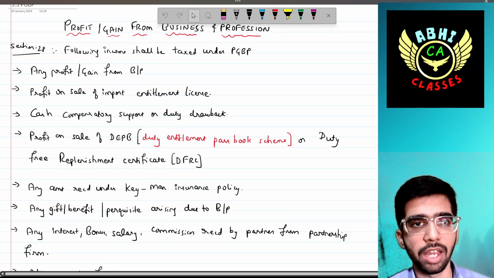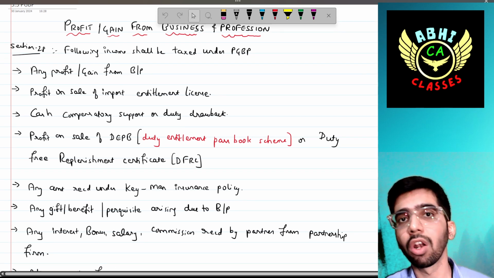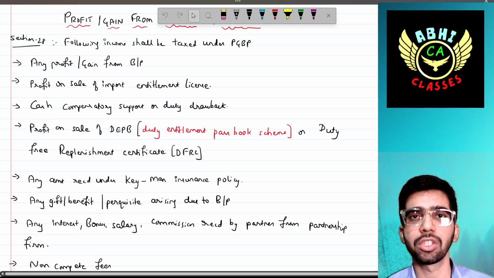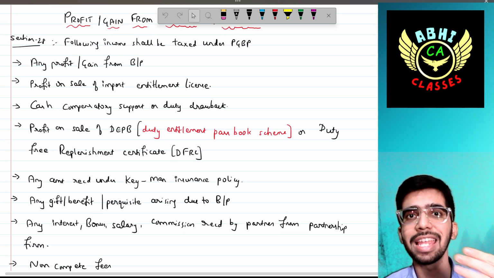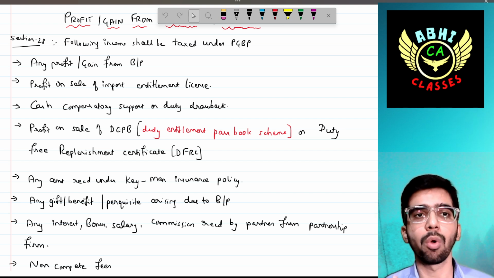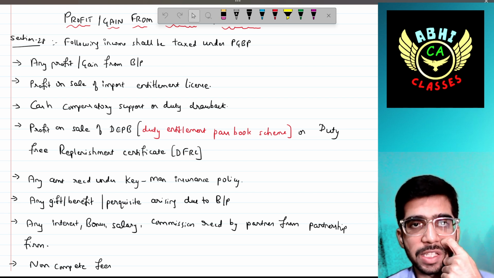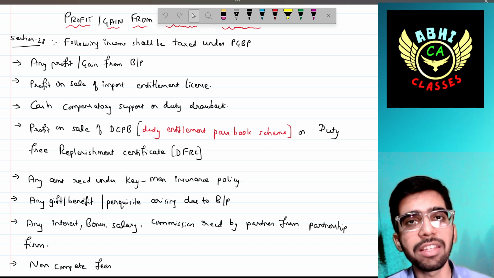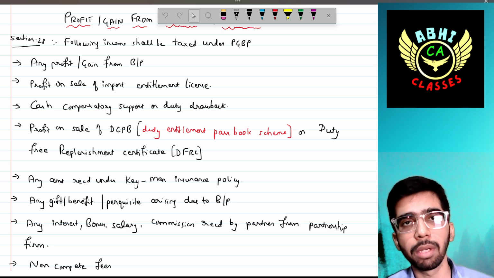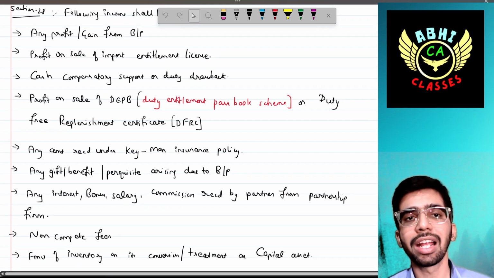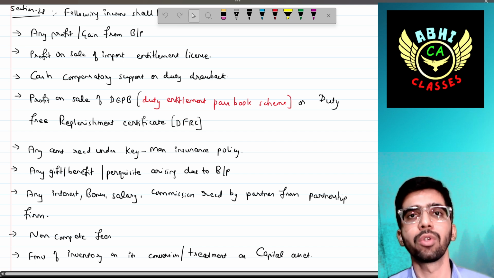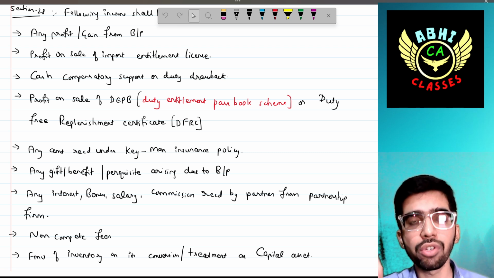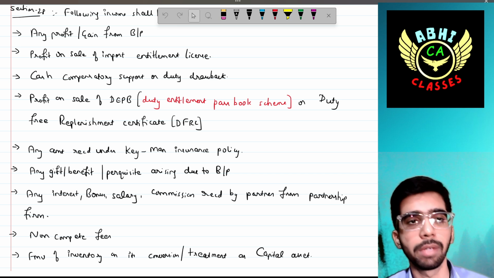Section 28 says the following income shall be taxed under the head PGBP. First, any profit or gain from business or profession. BP in short means business or profession. Profit on sale of import entitlement license. If in the questions it has been given as profit on the sale of import entitlement license, then you should treat that income under PGBP. Then cash compensatory support or duty drawback. Duty drawback will be given in the case of export and import business. If it has been mentioned in the questions, then you should treat it as an income under PGBP.